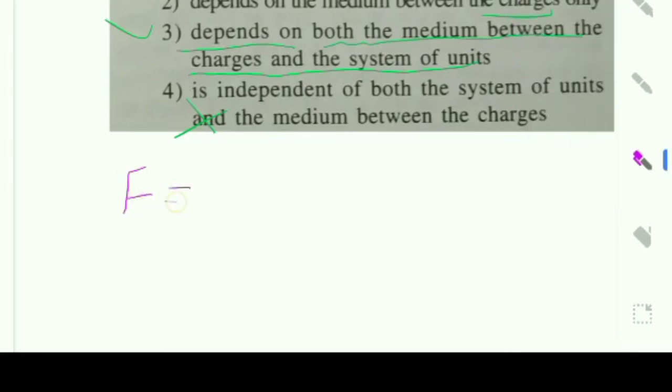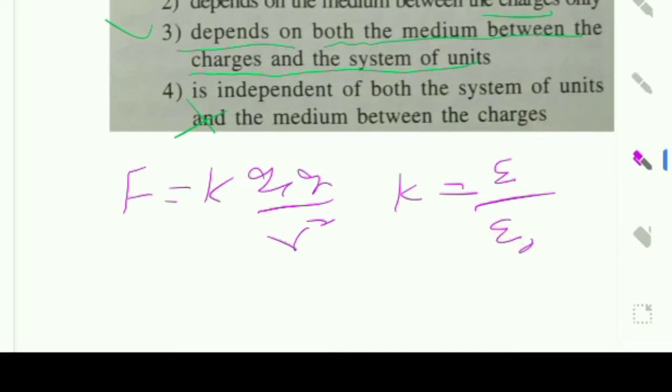F is equal to K into Q1 Q2 by R square. K is equal to epsilon by epsilon naught, the permittivity of free space and the permittivity in the medium. So K depends upon the medium, nothing but on both mediums, right? And K also depends upon the system of units.